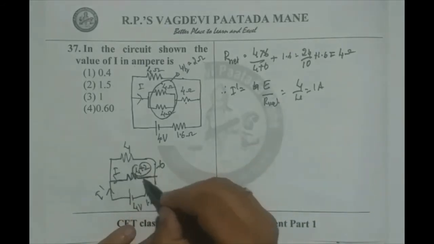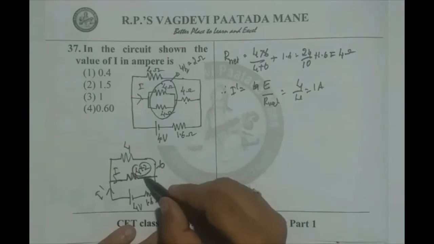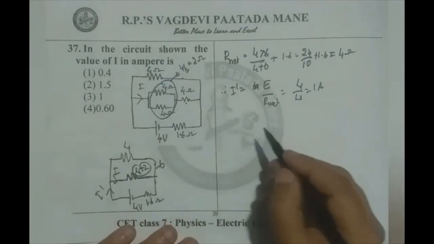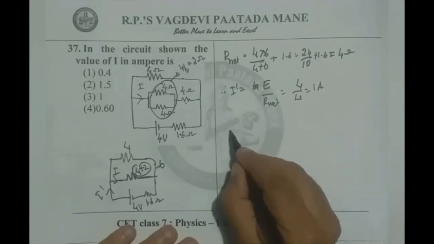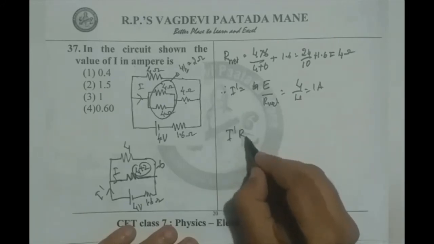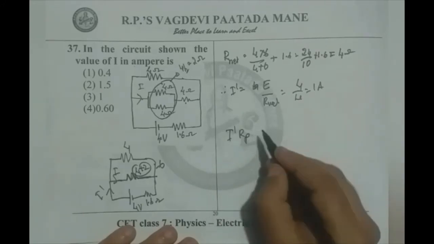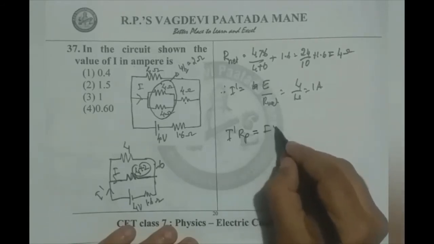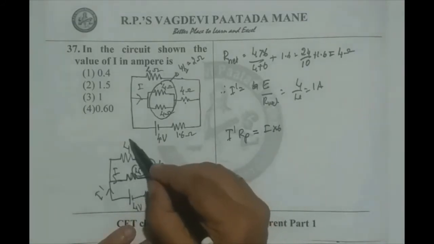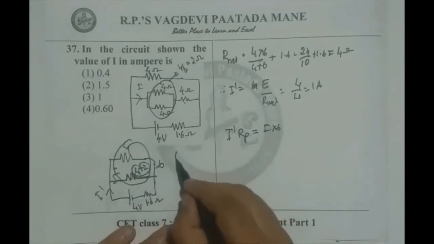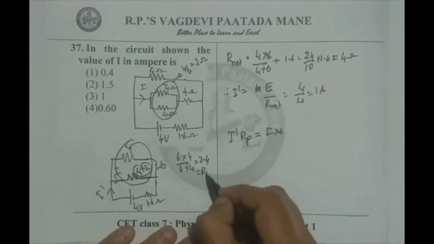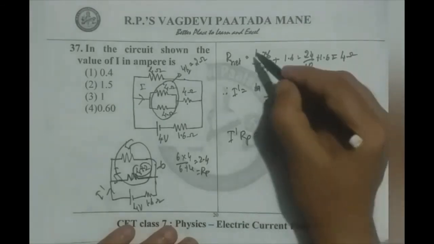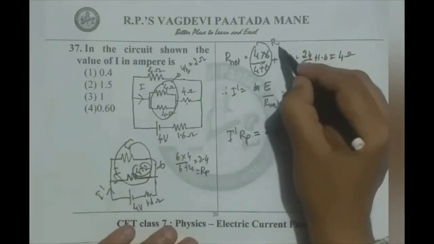Therefore, we are asked to calculate I through 6 ohm. For that, we can straight away write down like this: I dash into RP equals I into 6 ohms, as RP is the effective resistance of these two, 6 into 4 by 6 plus 4, which is 2.4, which we call RP.